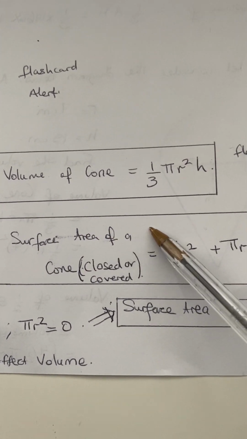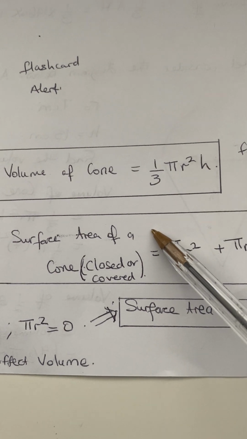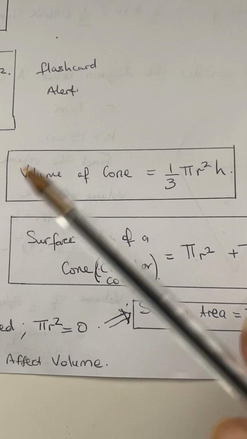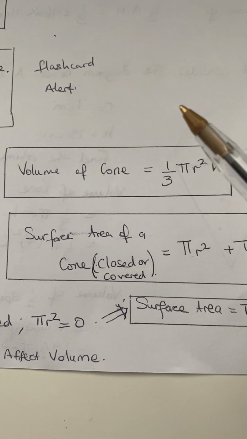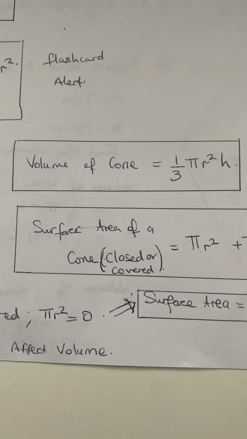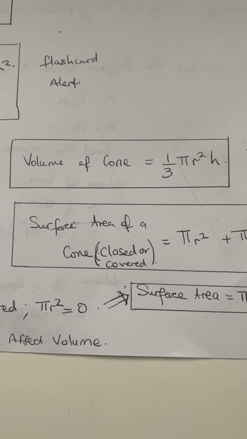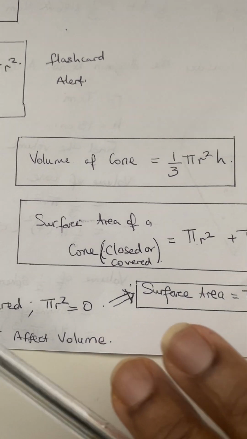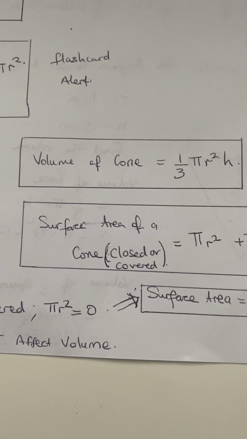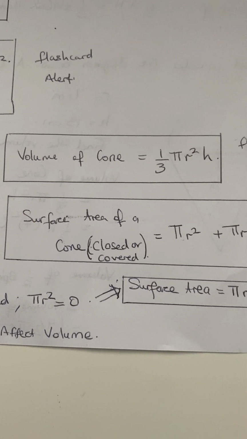Surface area of a cone, okay, if it's closed, if it's level, if it has a paper on it. Like at Christmas we have these cone hats. But if it is covered, then you want the surface area all round including the covered part.